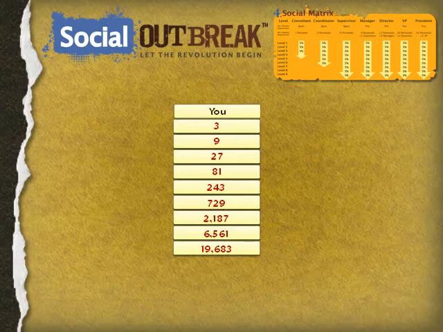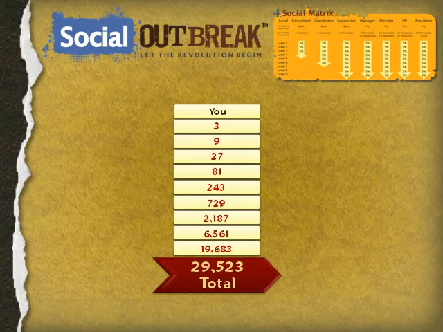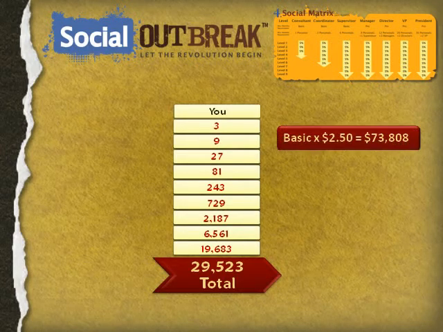So it gets very large very fast in a 9 level payout. In fact, if you add up all the people in your 3x9 matrix, you have the potential of having 29,523 people in your matrix. Now, to give you an idea of the earning potential, imagine that you had this full matrix with that number of people, and all of them were just on the basic auto pay level. At 5%, that's $2.50 a month per person in your matrix. That's a payout of $73,808 if they're all on the basic level.